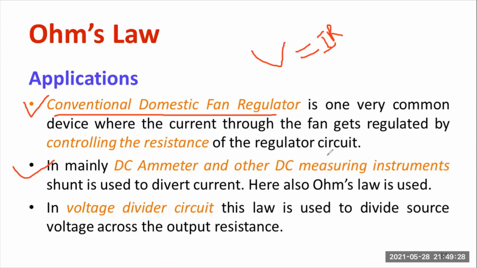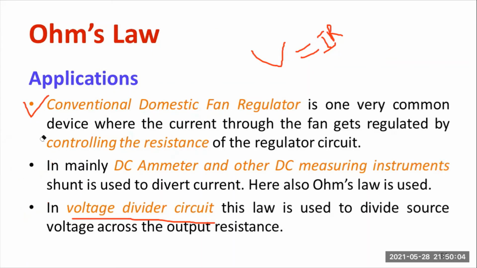Next is the DC ammeter and other measuring instruments. Surely Ohm's law will be applicable. For example, to extend the range of an ammeter, you add a shunt resistance. To extend the range of a voltmeter, you add a series resistance. Current division and all those things follow Ohm's law. Similarly, the voltage divider circuit. You must have heard about the rheostat and potentiometer. Such devices directly follow Ohm's law. These are the major applications of Ohm's law.